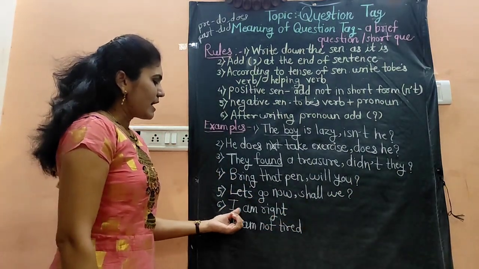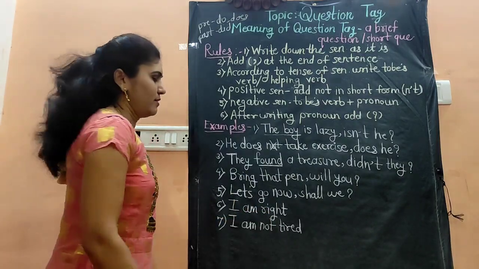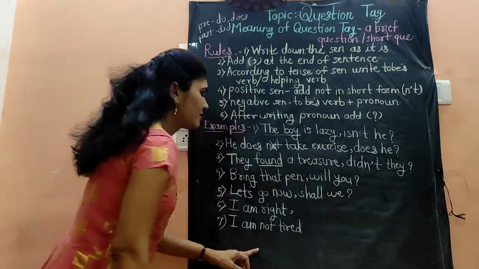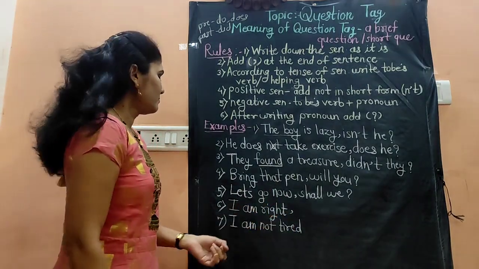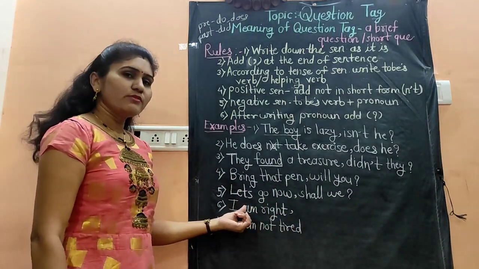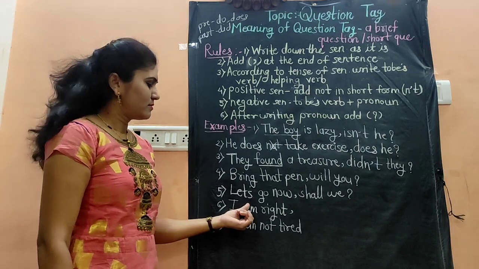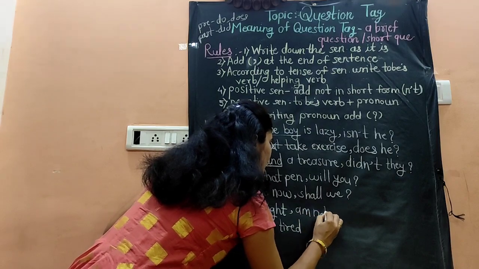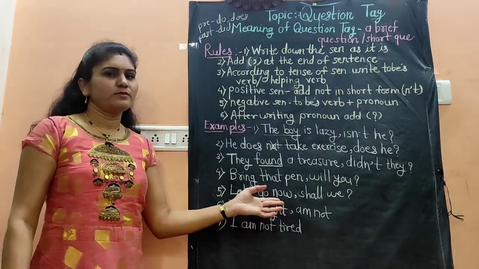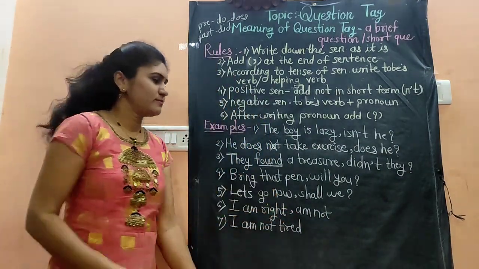Then next sentence, I am right. So while writing the question tag, first we have added here comma. So how we will write the question tag of this sentence? If I write here am not, is it right? No, this is wrong.